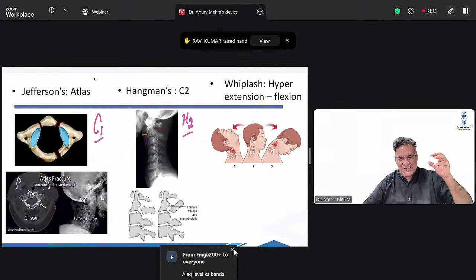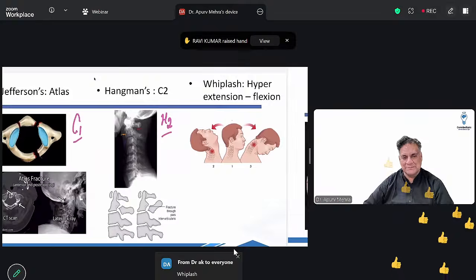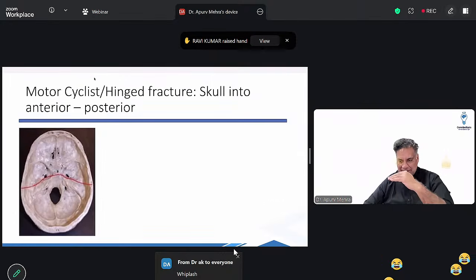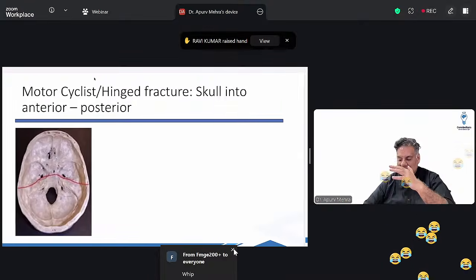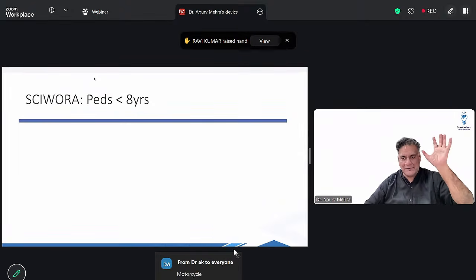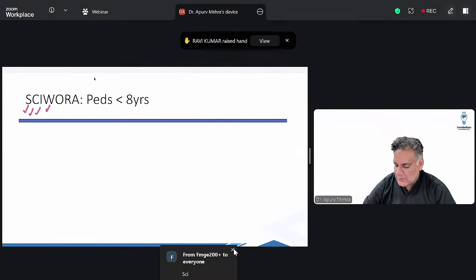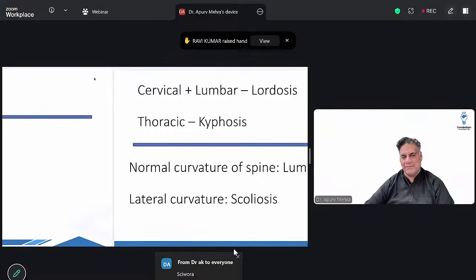If you're going in a high-speed vehicle and your spine goes into hyperextension followed by flexion, that's whiplash injury. When the skull base divides into two parts, that's hinge fracture or motorcycle fracture. And when you find nothing on the X-ray in children, that's called spinal cord injury without obvious radiological abnormality. SCIWORA, interesting name.